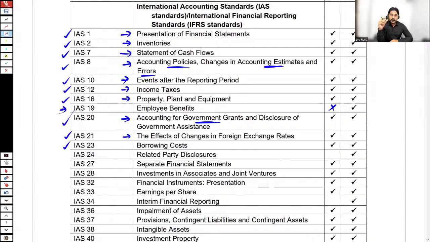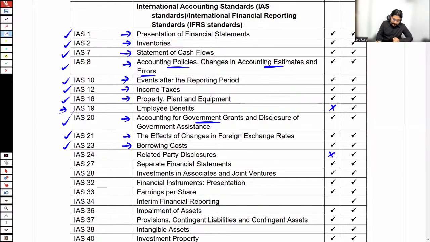When you acquire a loan specifically for asset construction, obviously there is a cost of the loan, the interest expense. In that case, where you have obtained a loan for the acquisition or the construction of an asset, the loan interest is not expensed out. It is simply added to the cost of the asset. It is capitalized. All of these things are covered under IAS 23, which tells about the accounting of borrowing costs. Borrowing means loan, cost means interest expense.